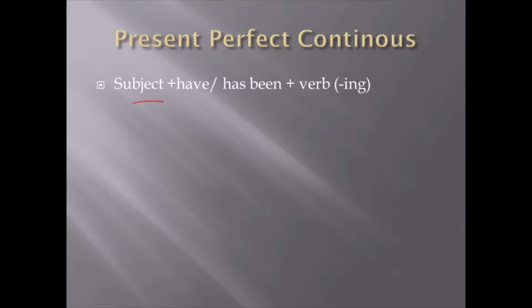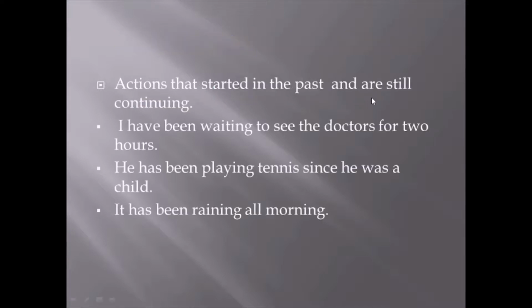So here we use the subject with have been or has been with verb and ing. When we use this, it is for an action that started in the past and is still continuing. As we have said, I have been waiting to see the doctor for 2 hours, right? So this action has started but has still not ended. It's in the continuation form. So any action that has started in the past but is still continuing. He has been playing tennis since he was a child, so he's still playing it, right? But he started in the past during his childhood.